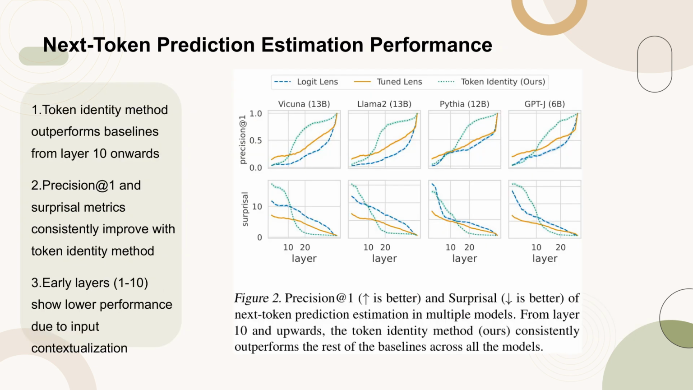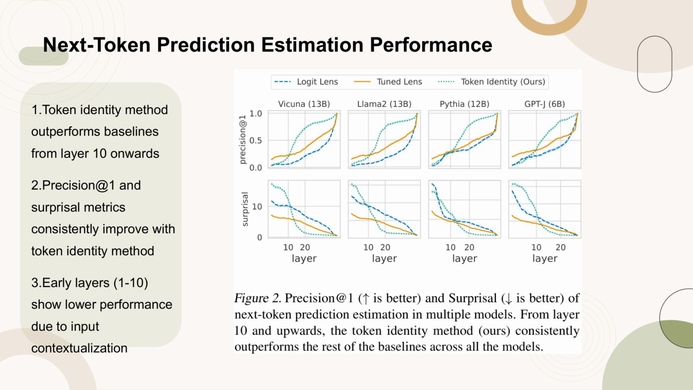Figure 2 illustrates the performance of next token prediction estimation across multiple models using precision at 1 and surprisal metrics. The token identity method, which consistently outperforms other baselines from layer 10 onwards, shows significant improvements in both metrics. This method leverages the model's decoding procedure for inspecting representations of different source prompts, demonstrating that hidden representations in early layers carry prediction information regardless of context.